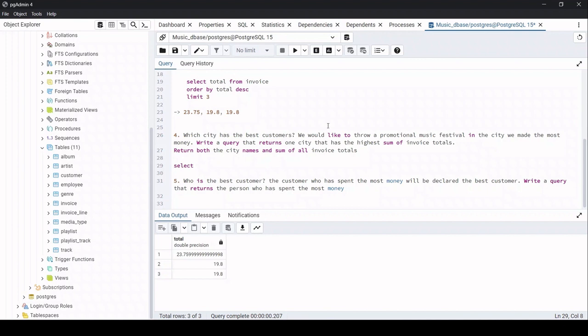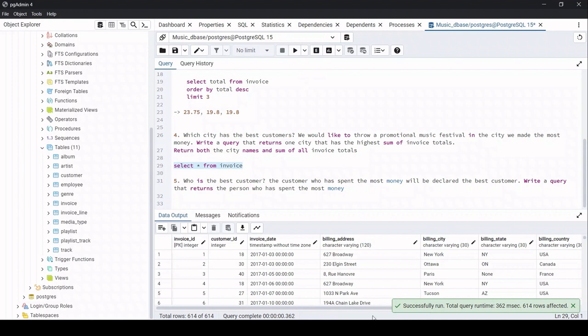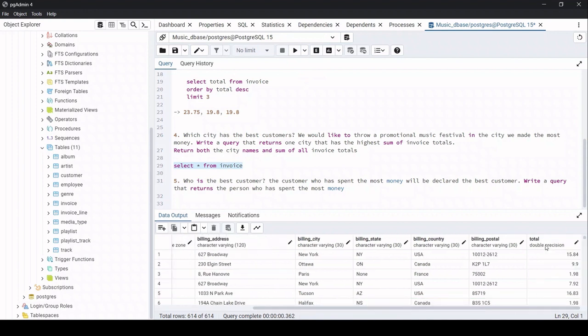It's because the question is asking us to retrieve the sum of all the totals. Once again, let us check the invoice table. Select and run. So we need to find the sum of total relating to which city. Okay, that's fine, so let's start.